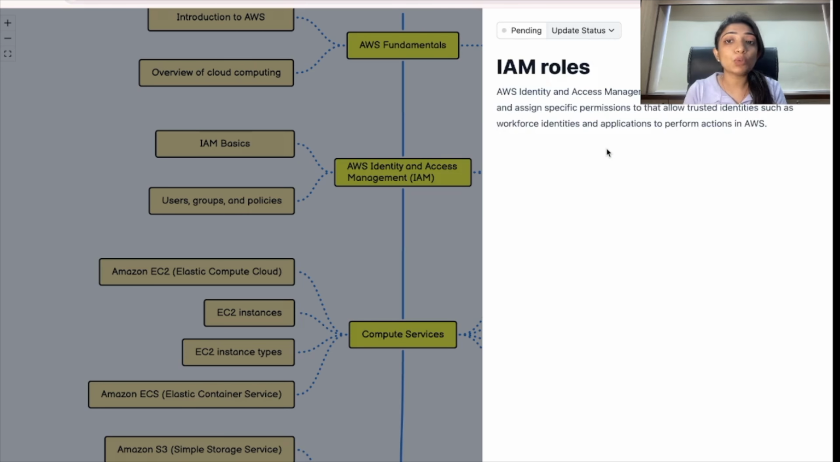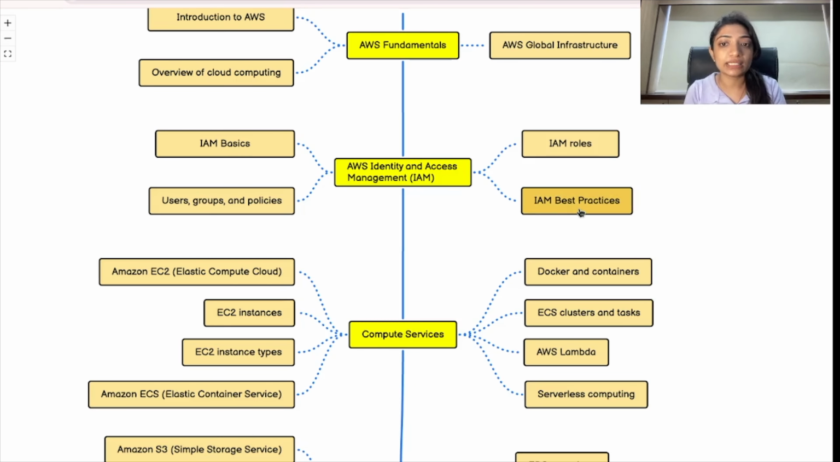Okay, let's see what are IAM roles. So IAM roles are entities you create and assign specific permissions to that allow trusted identities such as workforce identities and applications to perform actions in AWS. It is preferable to use IAM roles for temporary permissions. Go look deep into IAM roles.